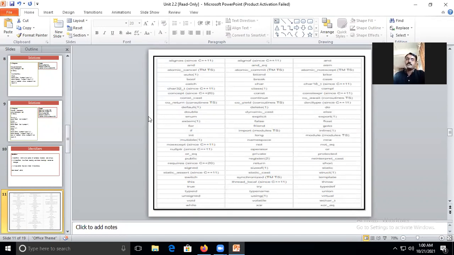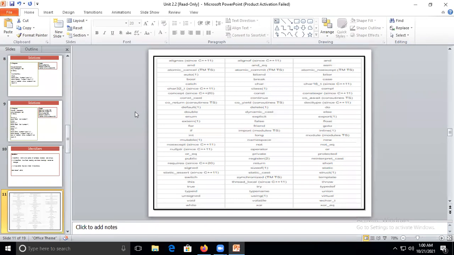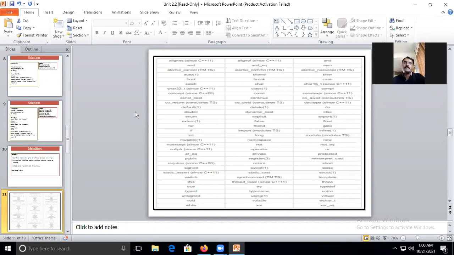The basic ones are limited to only those 32, and we have some extra keywords which are used in some calculations. We'll go through them one by one in the course of C++ programming.